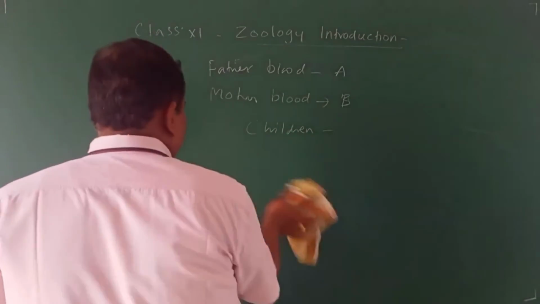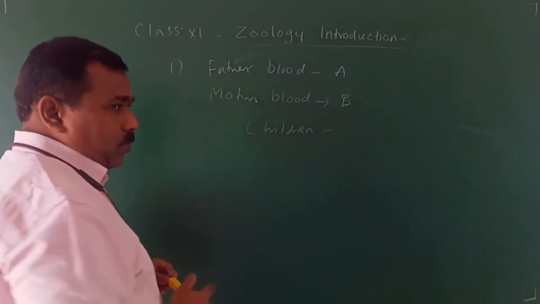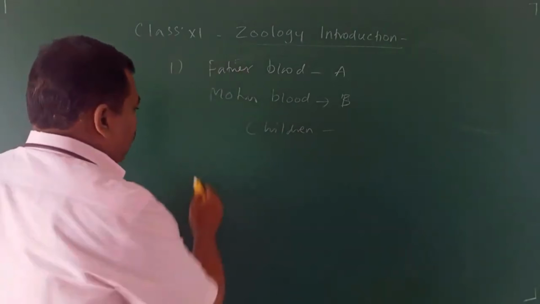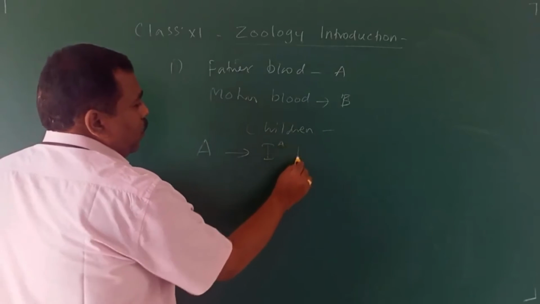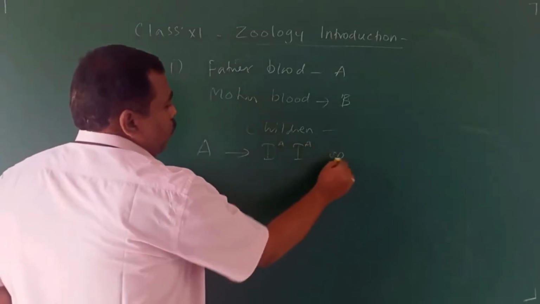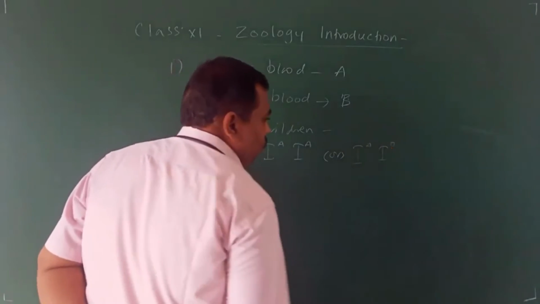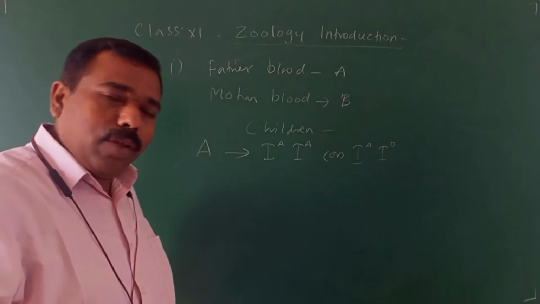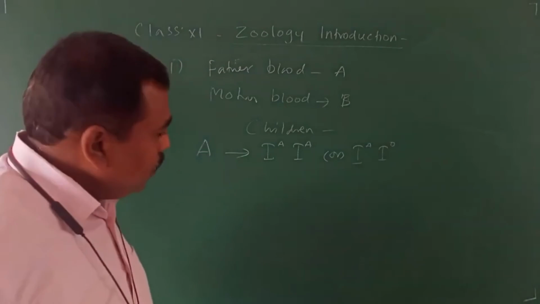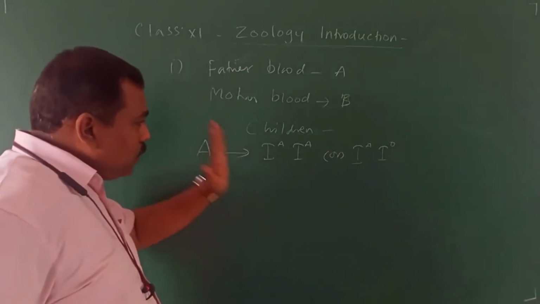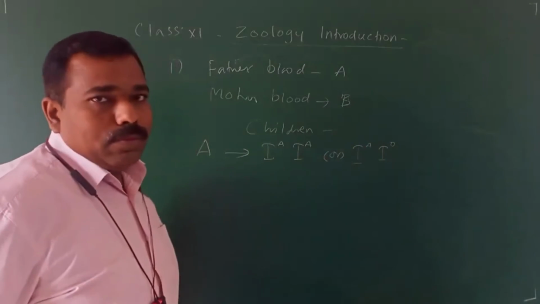Listen carefully. For each blood group there is a gene. Two genes together are called alleles. For A blood group, two alleles are there: IAIA, otherwise IAIO. What is an allele, what is a gene, and all, we will discuss later in genetics in plus 2 level. Just listen. A blood group, the gene having IAIA, otherwise IAIO.